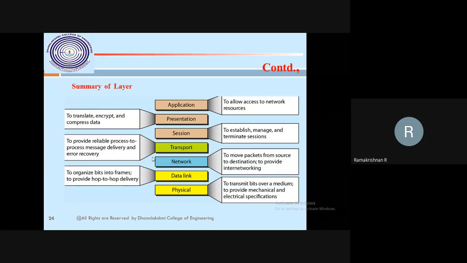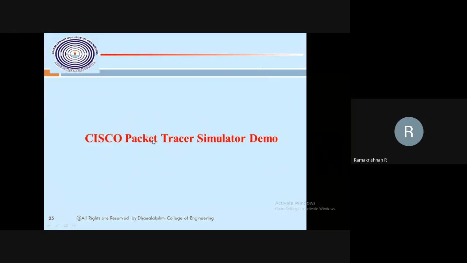But the layers are bidirectional. Similarly, both sides should be identical. We have to understand this. Then the TCP model; the OSI model we understood. Now we are moving on.